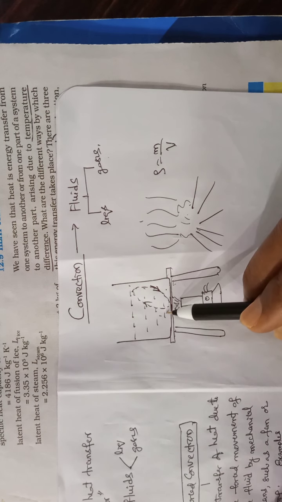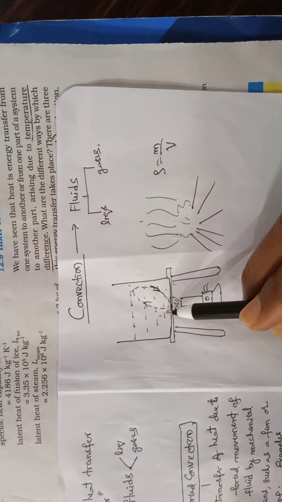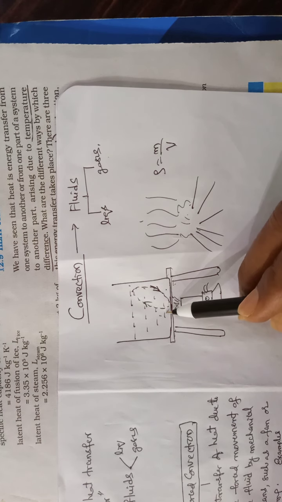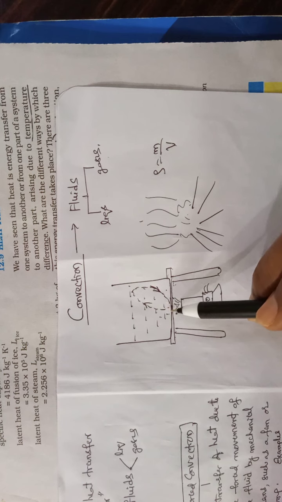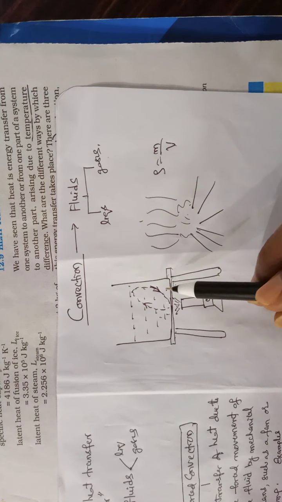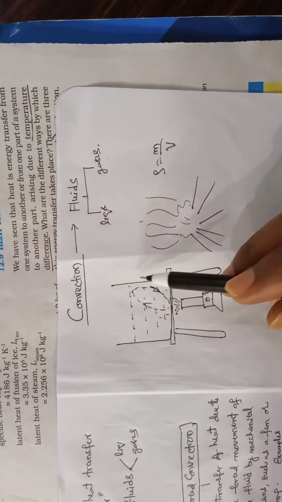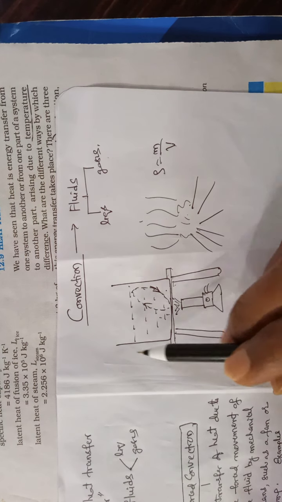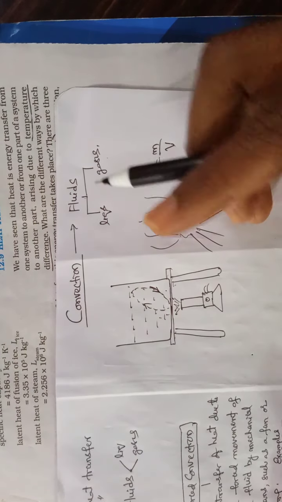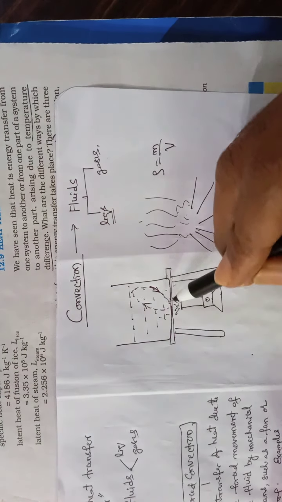In the case of conduction through a solid, the solid particles did not move, only heat energy transferred. But here the medium particles are moving, and by the moving of the medium particles only, heat is transferred to all parts of the water. So the liquid part you have considered.